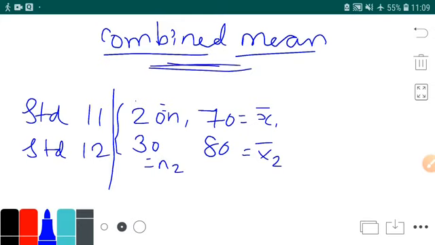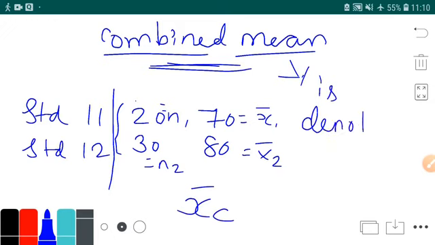Now what is this combined mean? The combined mean is denoted by x bar c.